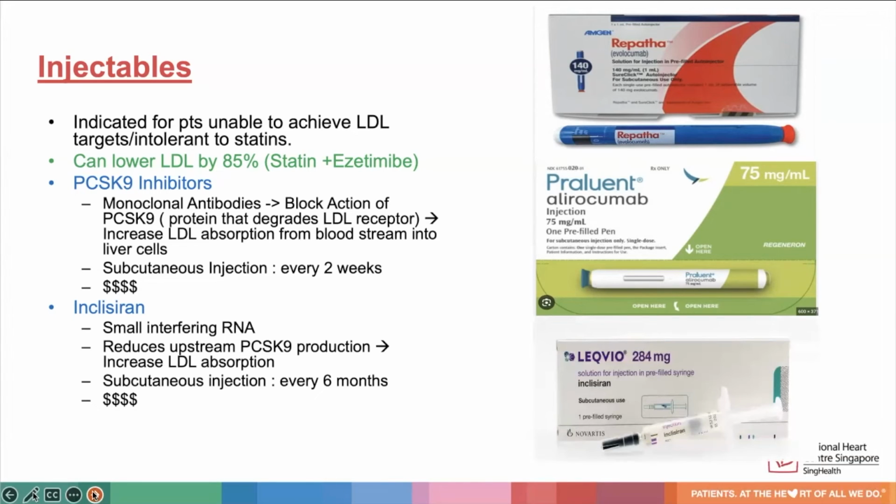Inclisiran, known by the trade name of Leqvio, is another class of injectables. It is a small interfering RNA that reduces upstream PCSK9 production, and this in turn increases LDL absorption. It is a subcutaneously injected medication and should be injected every 6 months. It is a costly medication currently and can cost up to $3,000 a year, and unfortunately, it is still not eligible for financial subsidy.